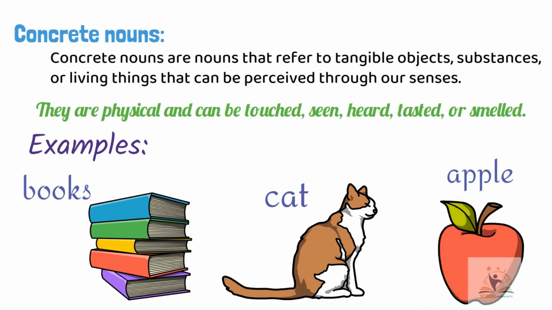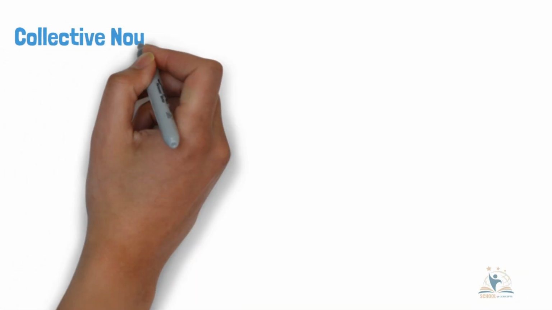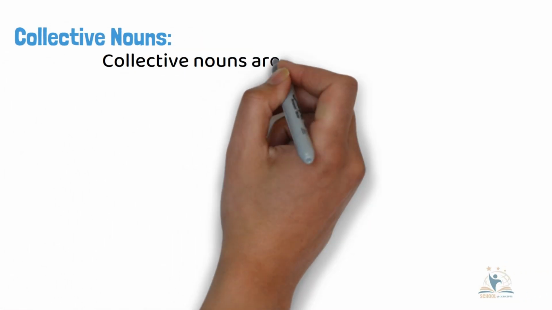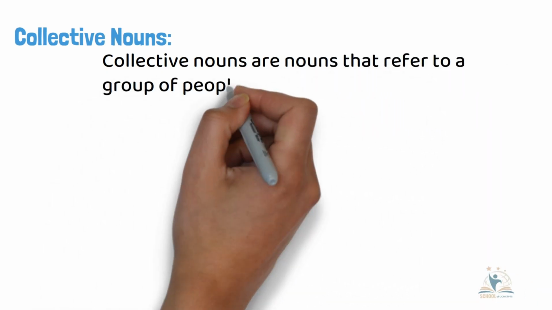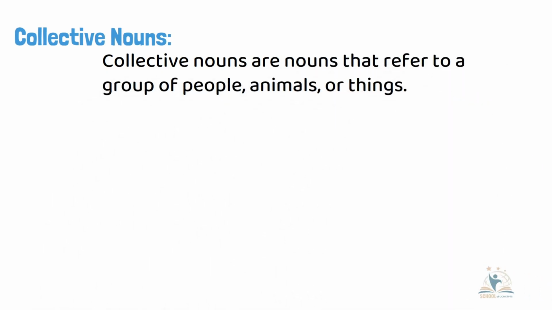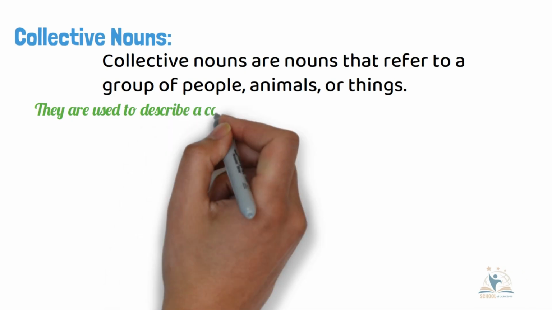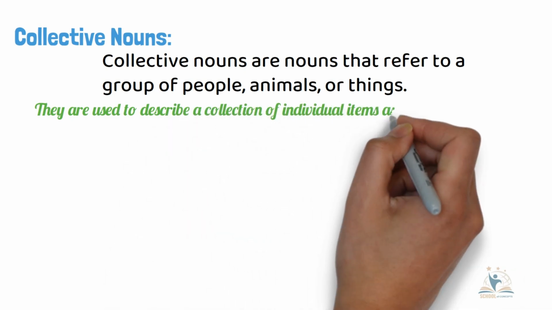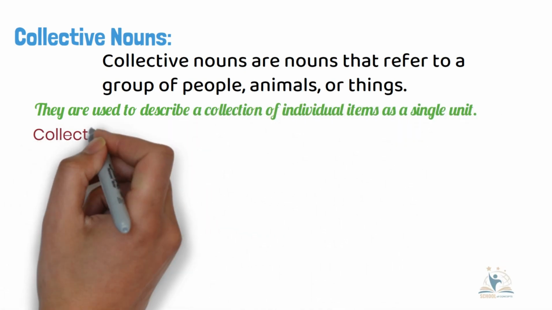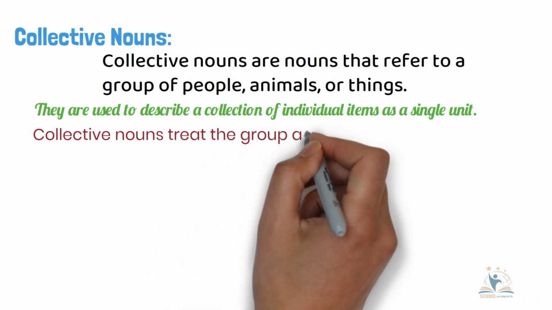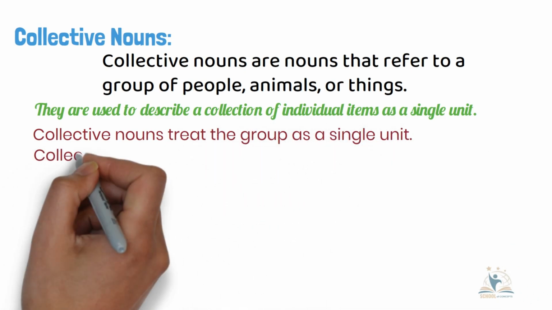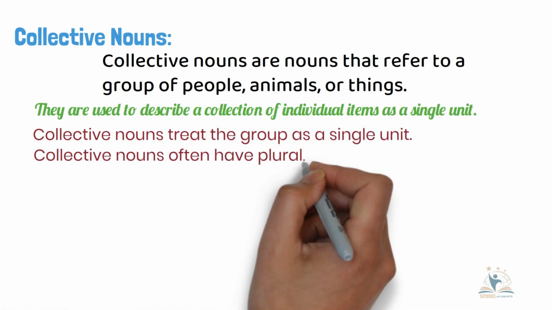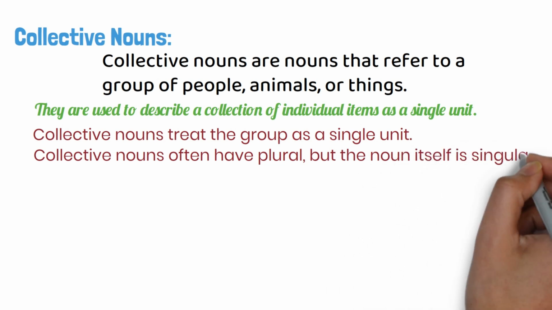seen, and tasted. Collective nouns. Collective nouns are nouns that refer to a group of people, animals, or things. They are used to describe a collection of individual items as a single unit. Collective nouns treat the group as a single unit. Collective nouns often have plural, but the noun itself is singular.